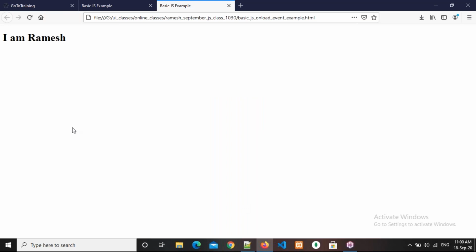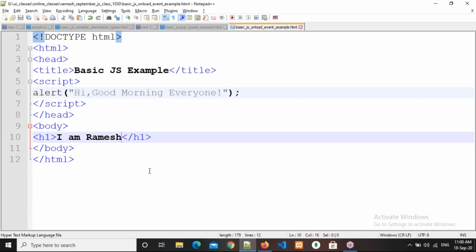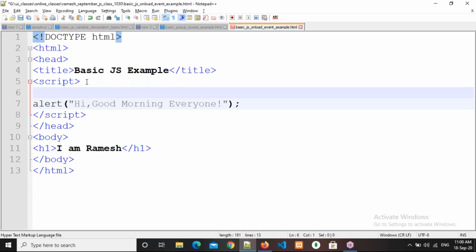But I want to see this H1 tag first. Then only this alert box should come. In any particular scenario only, not all the time, so we need to write this in the function scope. First, how to declare a function? Very simple. Just use the function keyword. Then JavaScript understands this is going to be a function. Then we give a function name, suppose basicPopupBox. This is our function name. Then open parenthesis, mandatory, and open curly brace and close curly brace immediately.